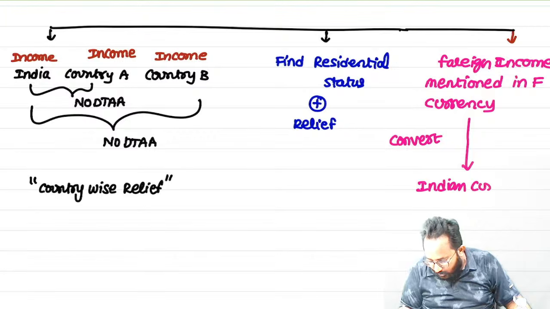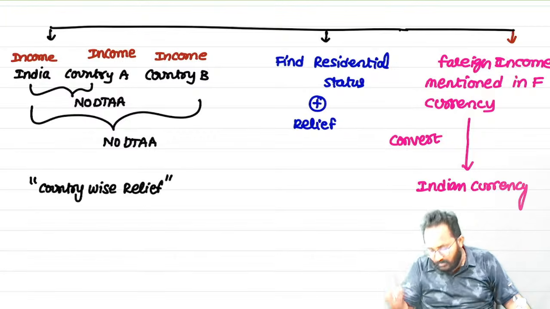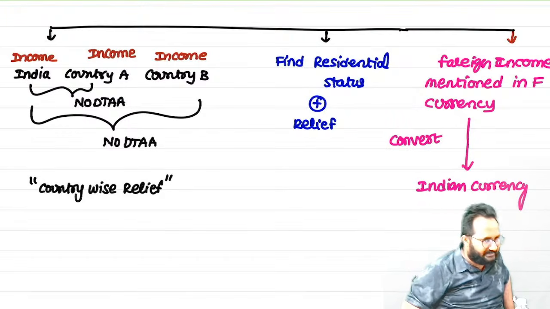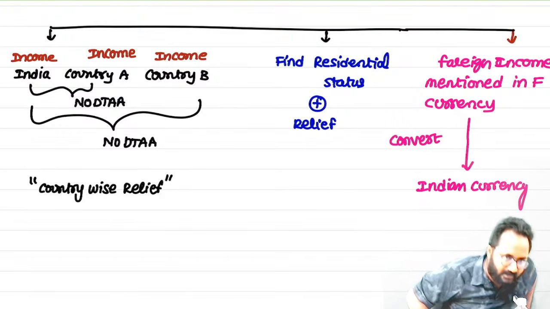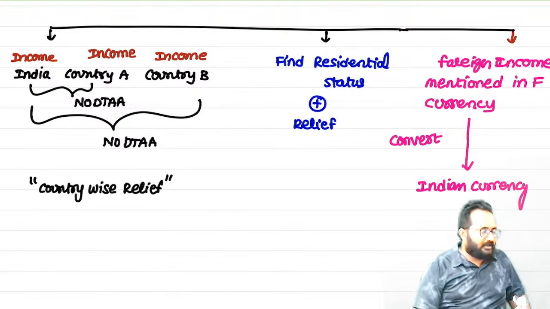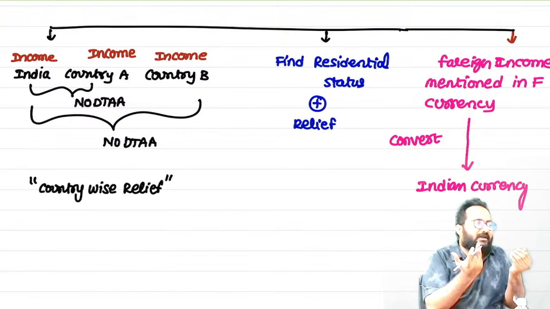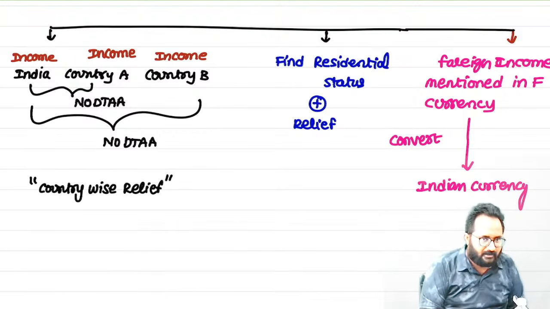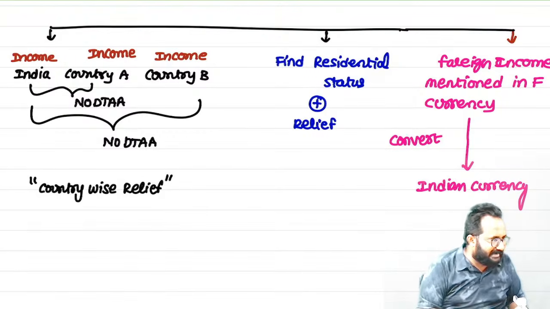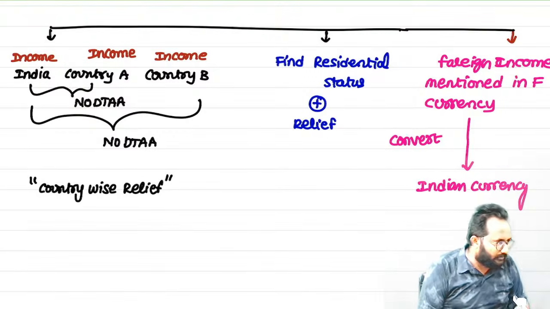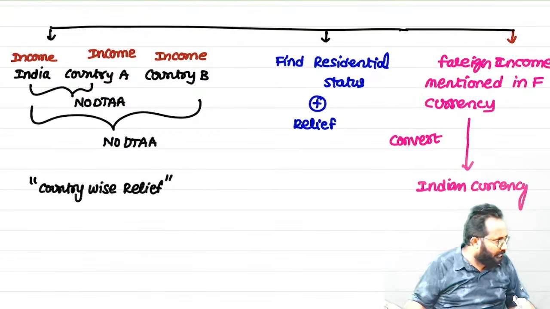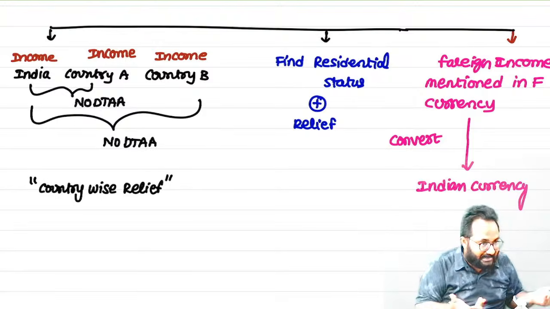Sir, you know, if anything is required to be converted into Indian currency, we have to use the exchange rates. Sir, if in some questions they give only one exchange rate, you are a very lucky person, you can use that exchange rate only. But they will give multiple exchange rates. Which exchange rate should we take? Nothing but during the previous year, in 365 days, every month's rate also, every day's rate also they will give.